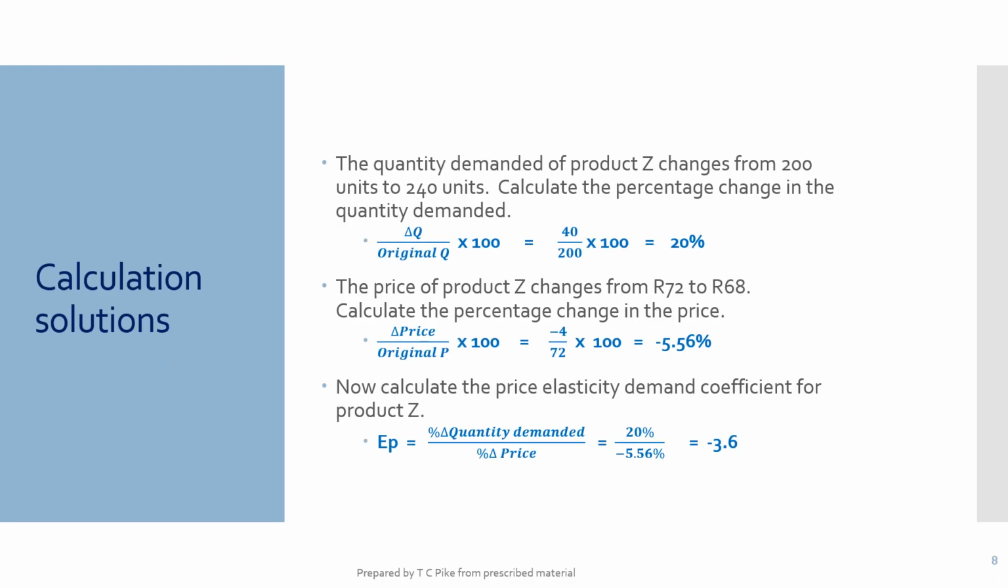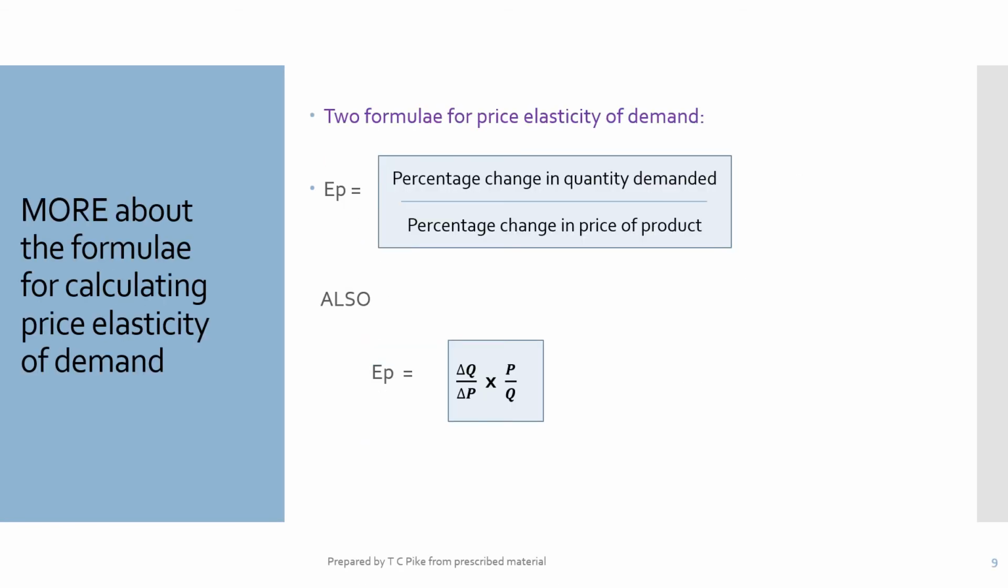Here is your solution. You can see here is your percentage change in quantity demanded. Then we calculate our percentage change in price, and then we put the one over the other in order to calculate our elasticity coefficient. You'll notice that in this case we've got negative 3.6. Now we have to pay attention to how to read that number. You're going to learn that we can ignore that negative, and that's going to be important only for price elasticity of demand.